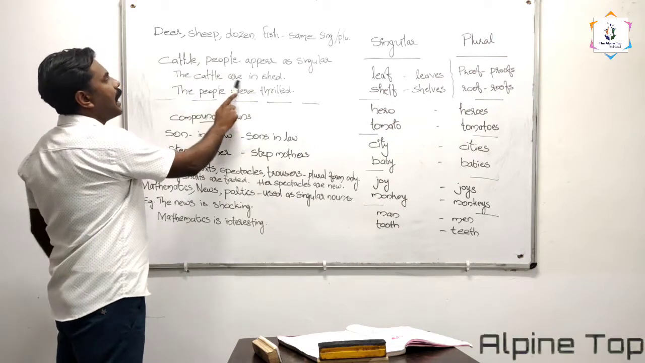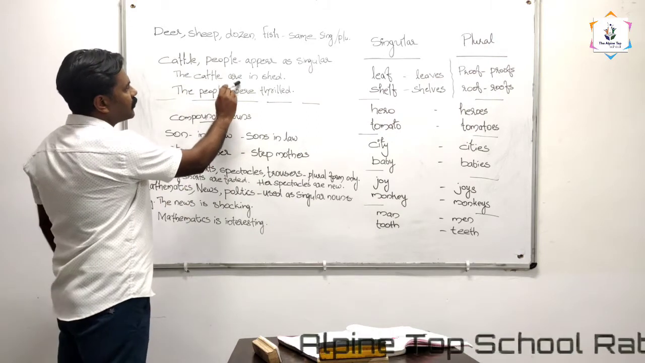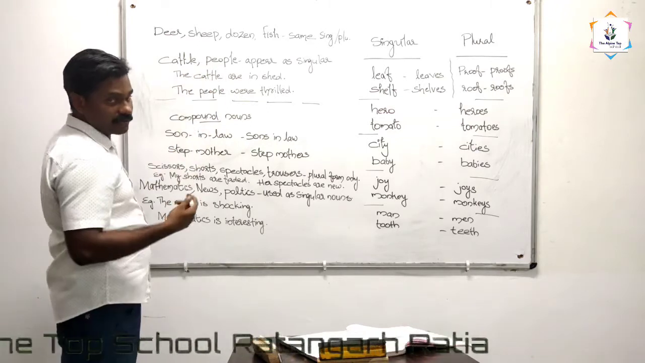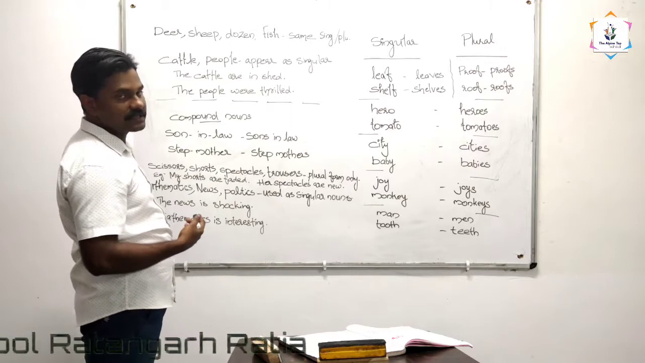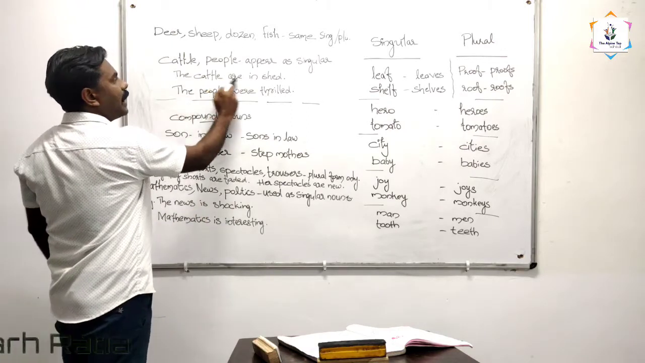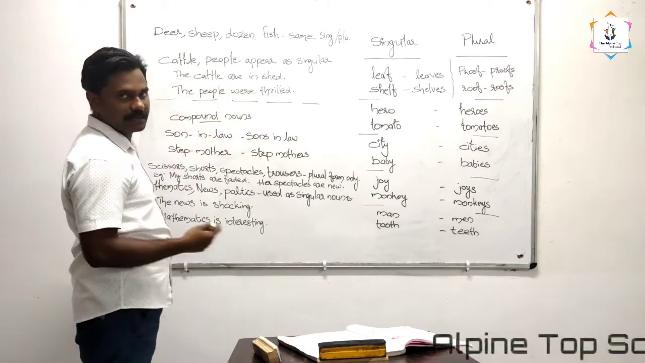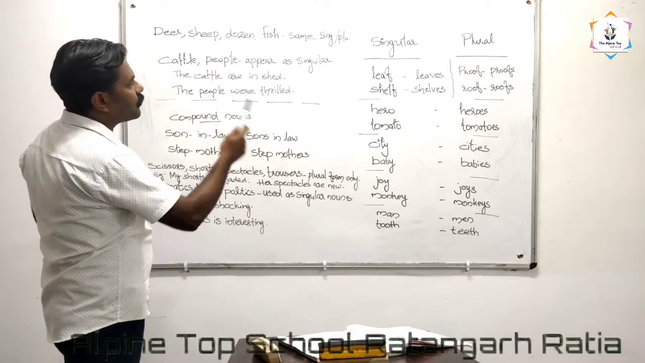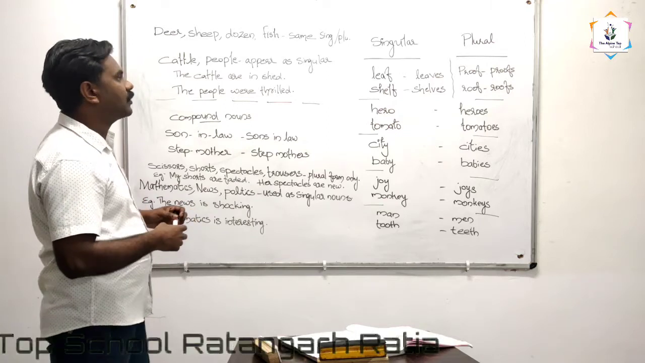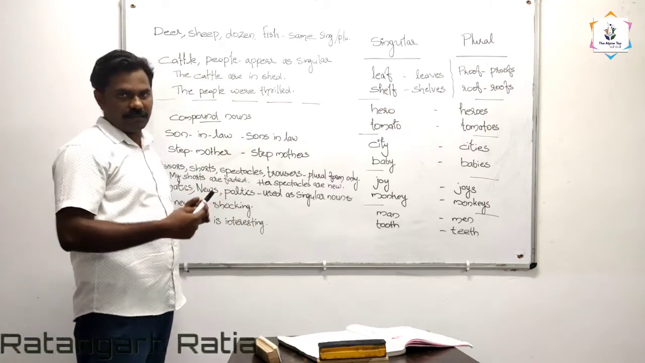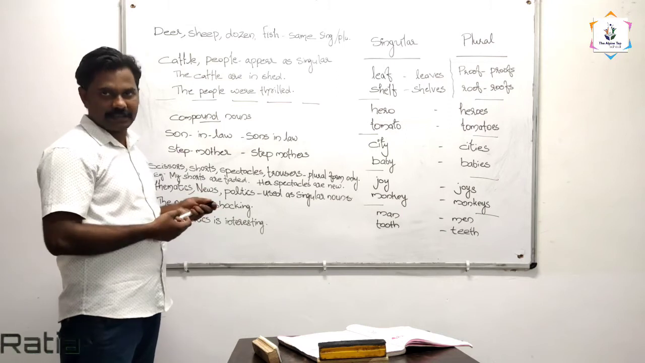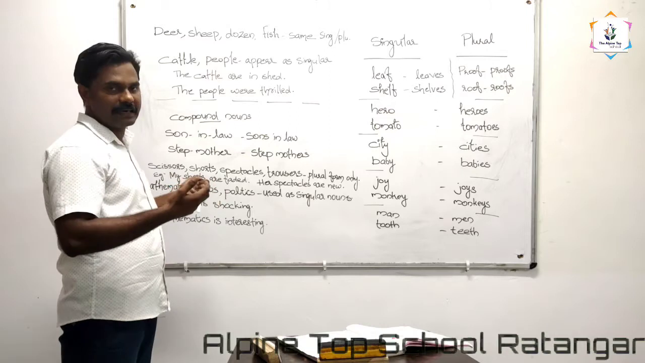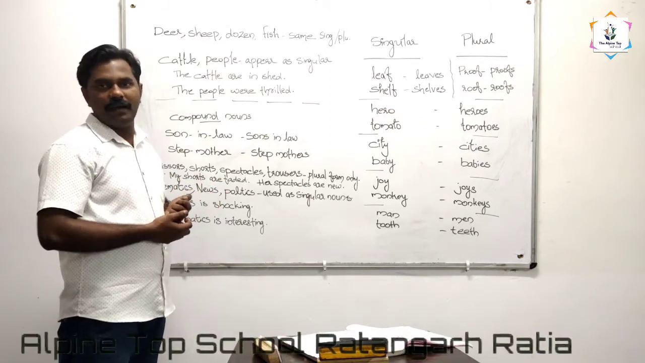So it appears singular, but it is used as plural in a sentence. Let's see, the cattle are insured. We use are here because these nouns always appear singular, but we use them as plural only. That means the cattle are insured, the people were thrilled. Like that we use them in a sentence. So a lot of nouns are there, and for making nouns plural, there are different ways, and we cannot say any fixed rule for that. Then how can we learn it? By practice only we can learn it.